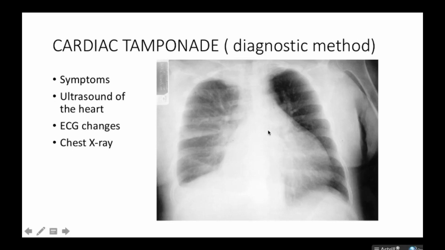With the chest x-ray, you have this enlarged pericardium, and this large size of the pericardium represents too much fluid in the pericardium that is giving the heart its shape that large.